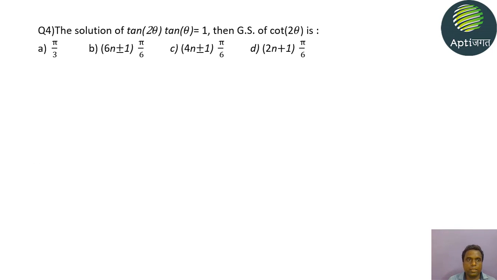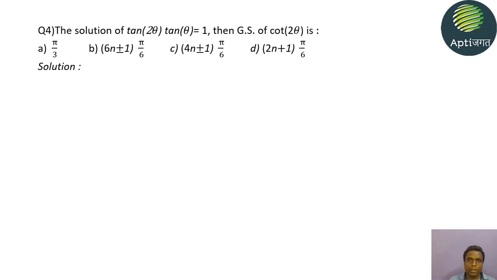Now we'll see another problem. If the solution of tan 2θ · tan θ is equal to 1, then what is the solution of cot 2θ? Okay students, here there is a product of two tan ratios, so we will have to convert it into only single trigonometric ratios, so that only one tan θ must be there. So we will apply the tan 2θ formula. First we will convert it into cot 2θ form.